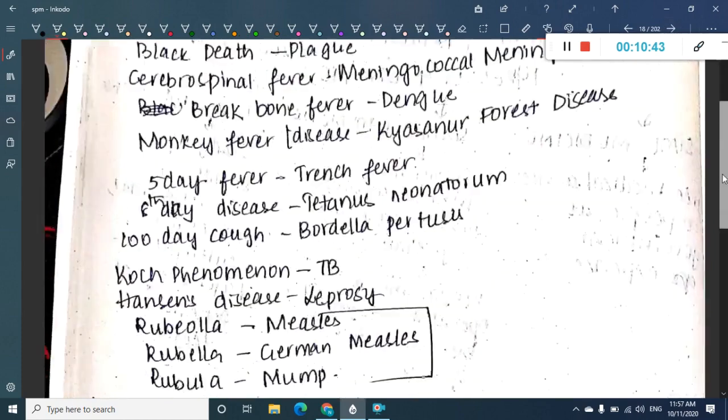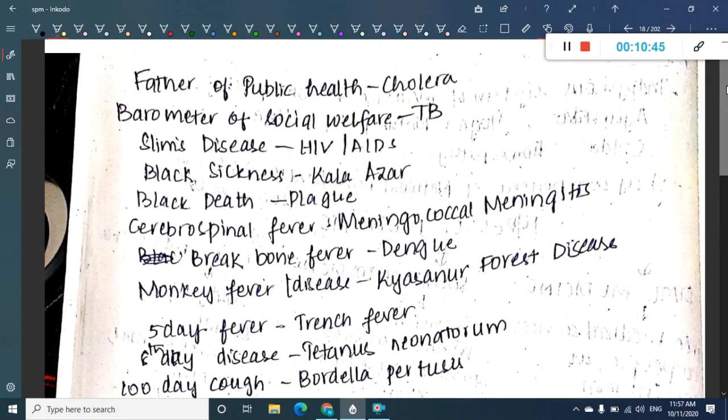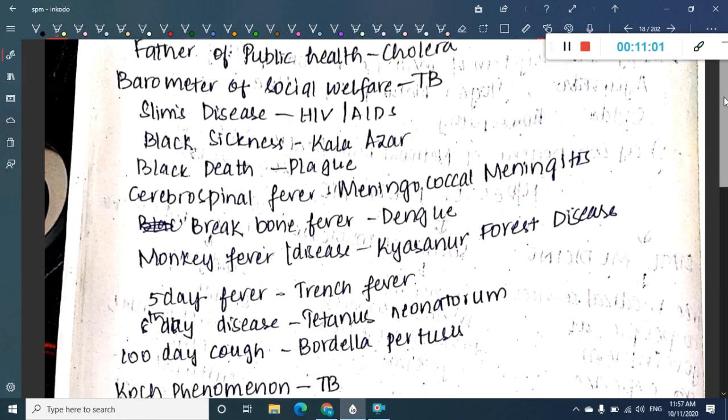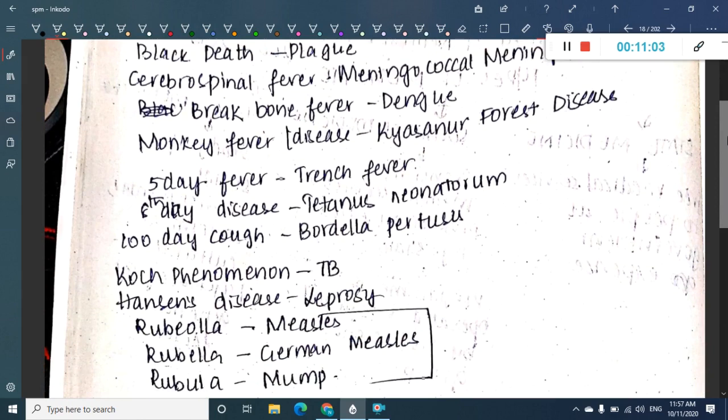Then there are similar one-liners. Father of public health is cholera. Barometer of social welfare is tuberculosis. Slim's disease is HIV or AIDS. Black sickness is Kala Azar. Black death is plague. Cerebrospinal fever is meningococcal meningitis. Break bone fever is dengue fever. Monkey fever is Kyasanur forest disease. Fifth day fever is trench fever. Eighth day disease is tetanus neonatorum. 100-day cough is whooping cough, Bordetella pertussis.